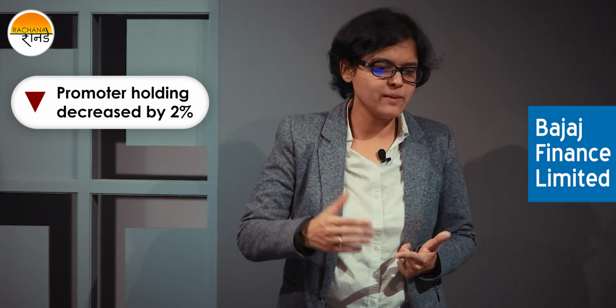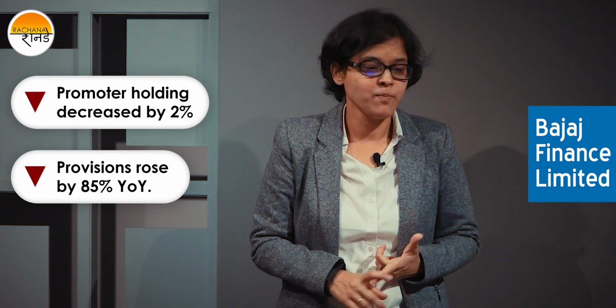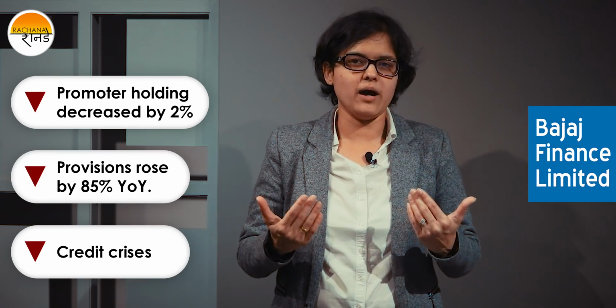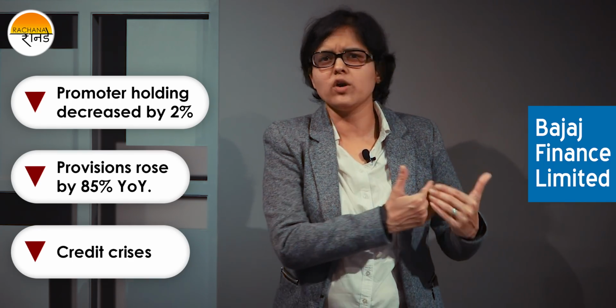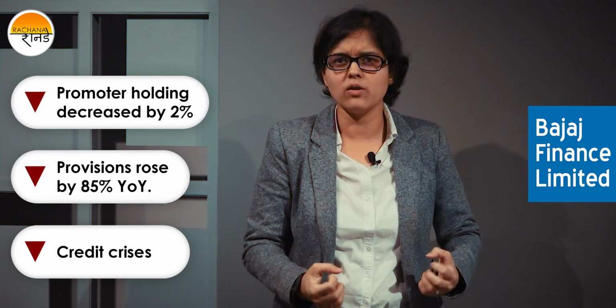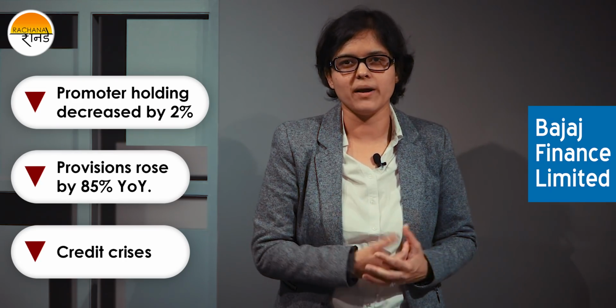Second one is that provisions have risen by 85% year on year. Increasing provisions are always a negative. And the third one is that a credit crisis is going on in the country, and that might be a high risk. I just talked about what sort of credit crisis. A credit crisis will come with an economic slowdown. If there is an economic slowdown, repayment capacity decreases, and that will have a negative impact.